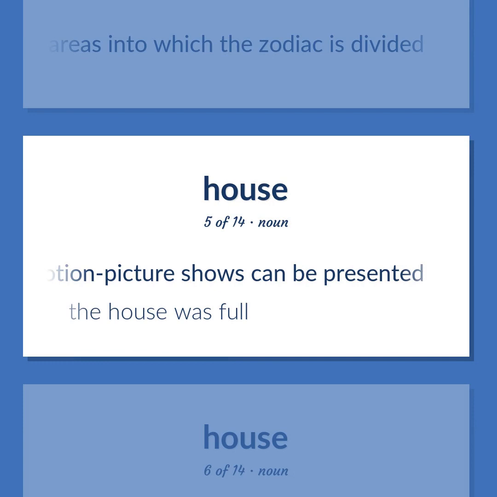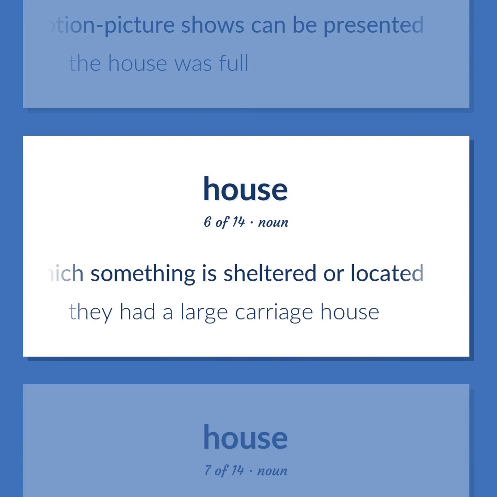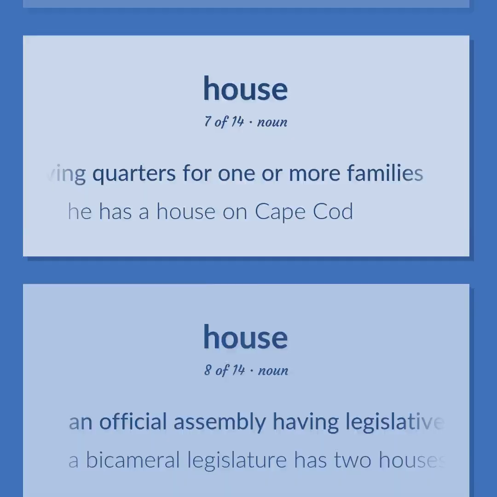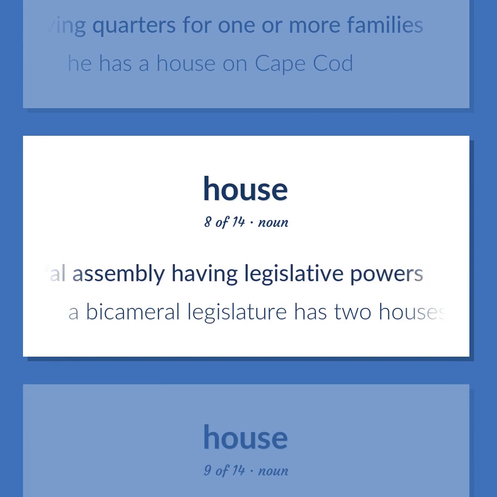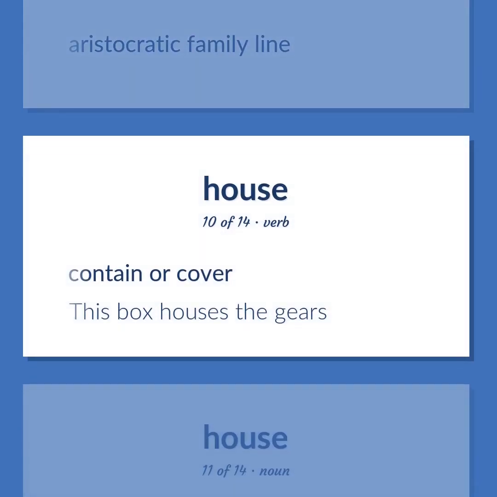The house was full. A building in which something is sheltered or located. They had a large carriage house. A dwelling that serves as living quarters for one or more families. He has a house on Cape Cod. An official assembly having legislative powers. A bicameral legislature has 2 houses. Aristocratic family line. Contain or cover. This box houses the gears.